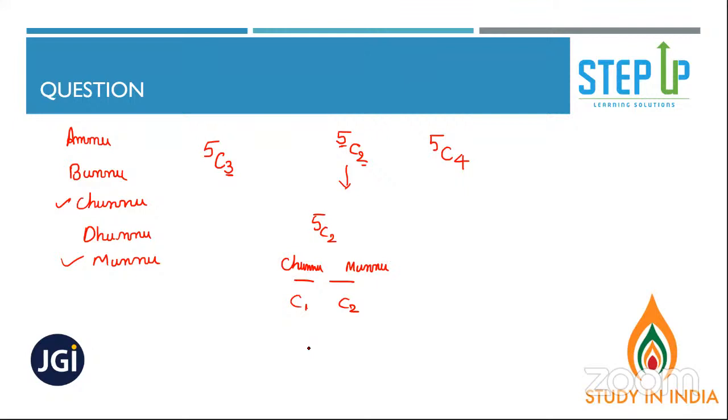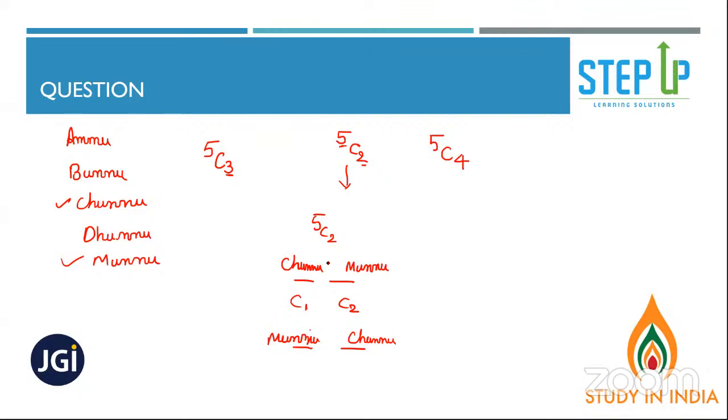But now don't you think it's not either of one? Chunnu is sitting on your left as of now. Now, it might be possible Munnu can also sit on your left. This is also one of the possible combinations, that when you come next time, Munnu is on your left and Chunnu is on your right. Got it?